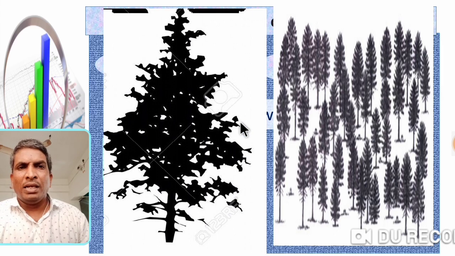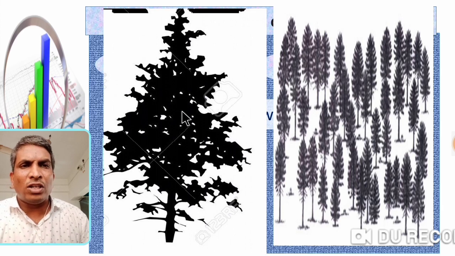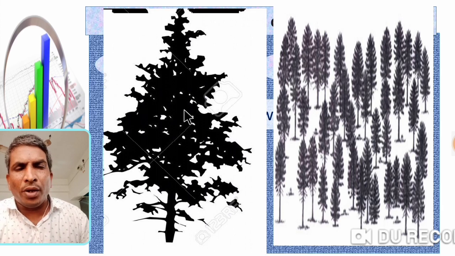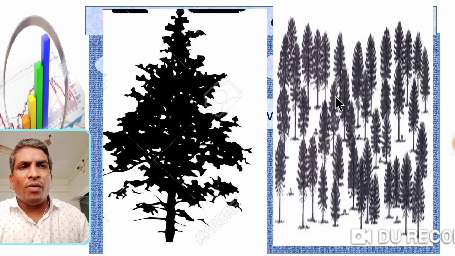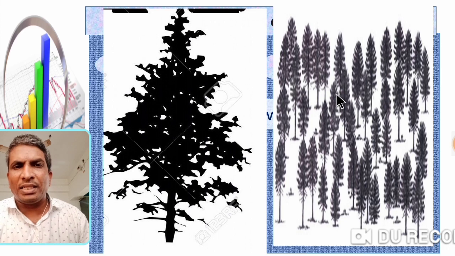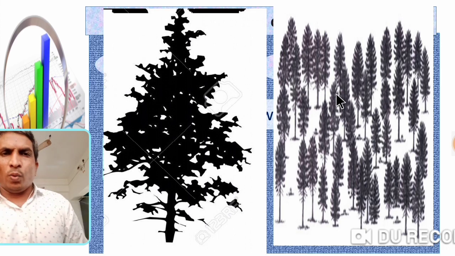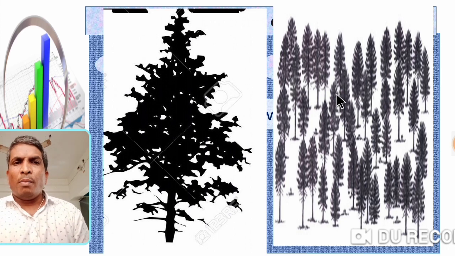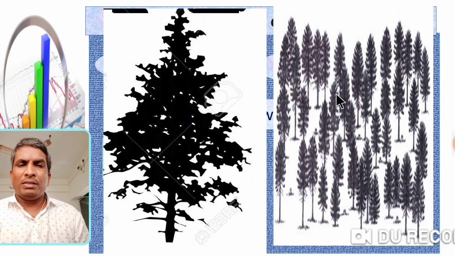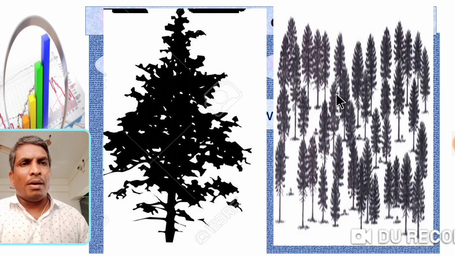When you select a single tree and study it in detail, it is called microeconomics, and when you study a group of trees or forest in detail, it is called macro. So micro means a small part, individual or small, and macro means aggregate, whole or total.